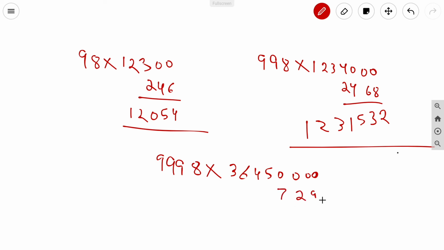7290. So 0 minus 0 is of course 0. 10 minus 9, 1. 9 minus 2, 7. 9 minus 7, 2. 5 would be 4 because of the carry forward. So 4 minus 0, 4. Again 4 minus 0, 4. 6 minus 0, 6. And 3 minus 0, 3. So we have got the answer. 9998 into 3645 is 36442710. In this way you can apply these tricks.